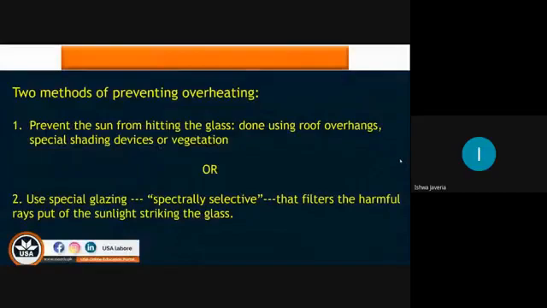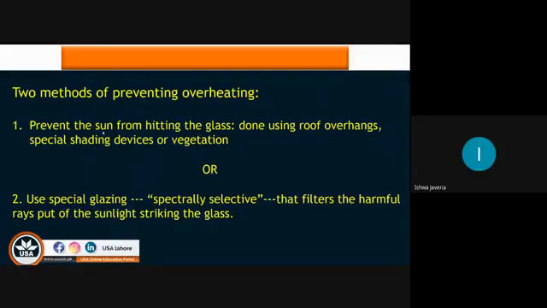There are two methods of preventing overheating. Number one, we can avoid overheating inside the building. We can avoid the penetration of heat inside the building by preventing the sun from hitting the glass, done using roof overhangs, special shading devices or vegetation, or by using specialized spectrally selective glazing that filters the harmful rays out of the sunlight striking the glass.